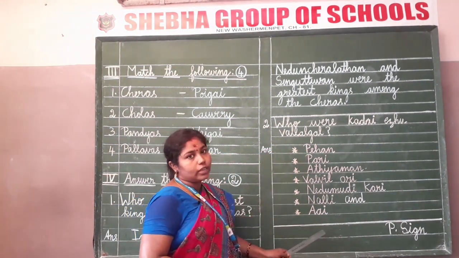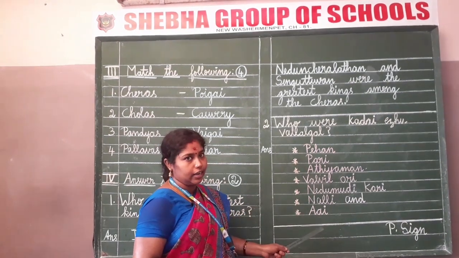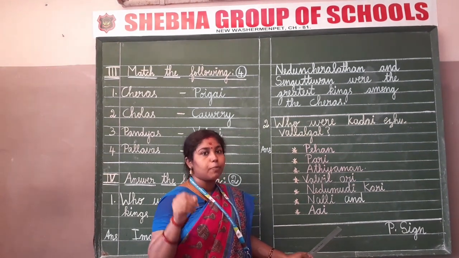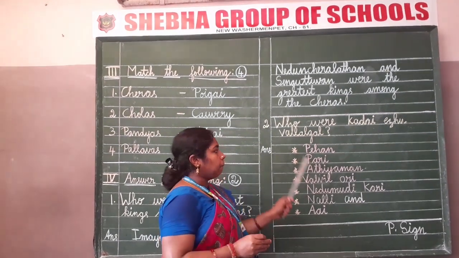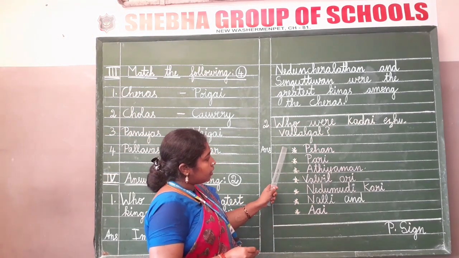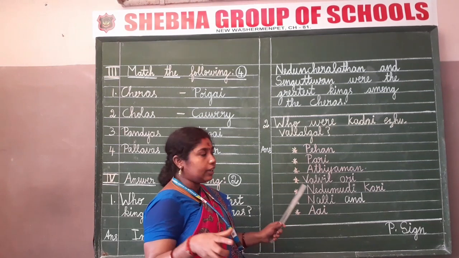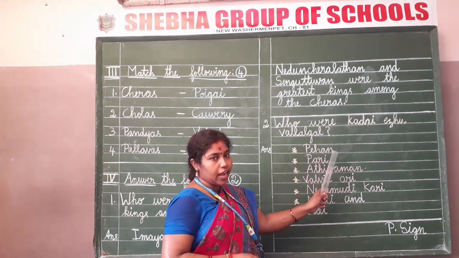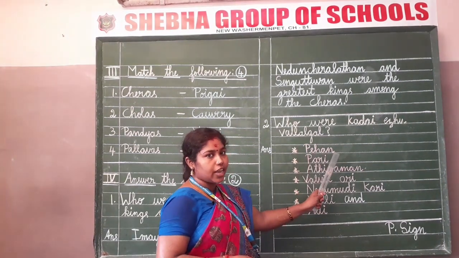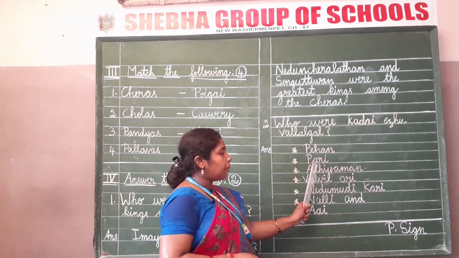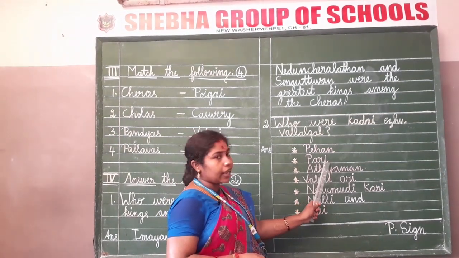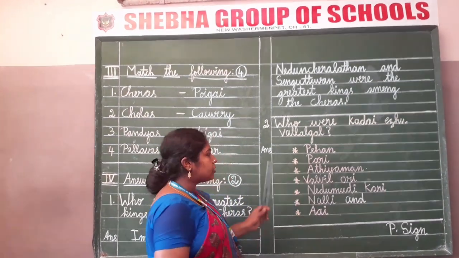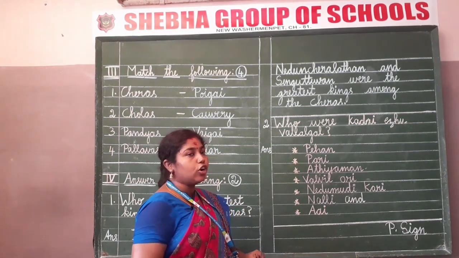Here I am listing out the names of the Kadaiyezhu Vallalgal. So I am not putting full stops near the names. We should not put a full stop near the name of a king or anything. Clear? I have marked a star for a neat look. Okay. So first name is Pehan. P-E-H-A-N. Pehan. Second one, Pari. P-A-R-I. Pari. Write neatly, children, and leave a space to make your note look neat.